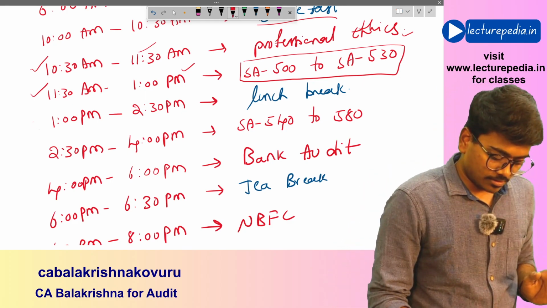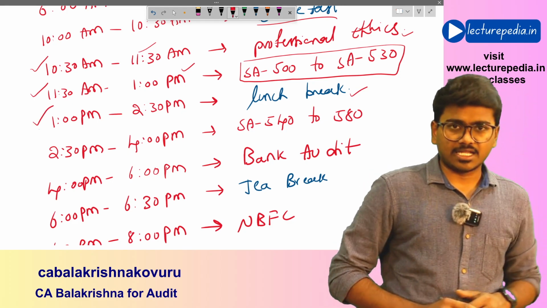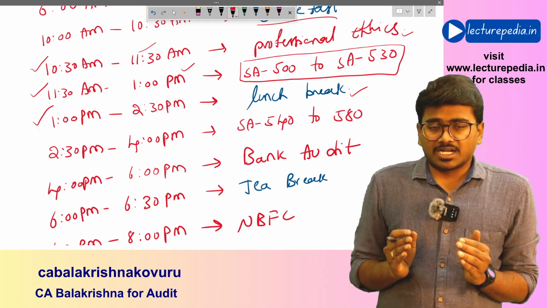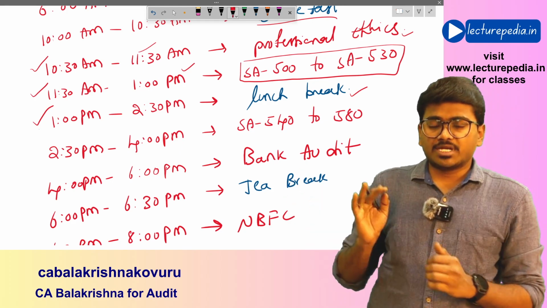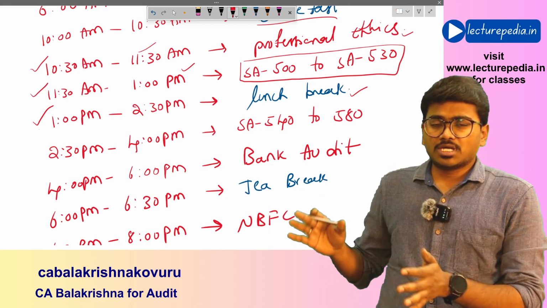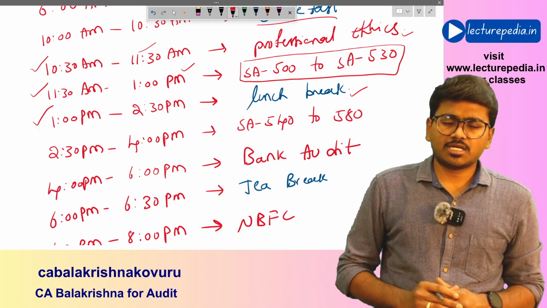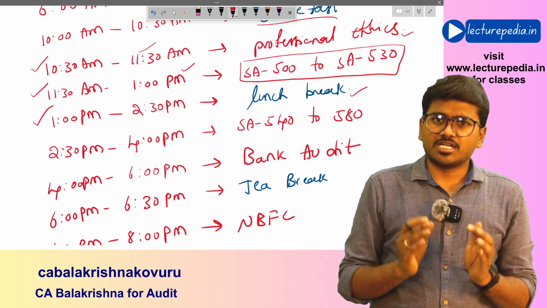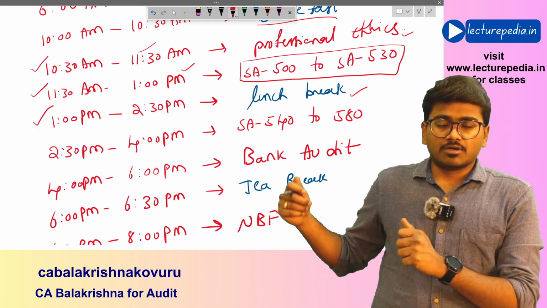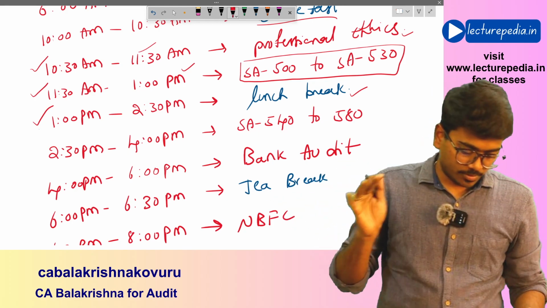1.5 hours. After that, 1 p.m. to 2:30 p.m. you will take a lunch break. If you want to reduce the lunch break, you can quickly complete lunch and start revising. I have given a 1.5 hour lunch break. If you want to reduce it, you can reduce it to half an hour and cover up the time. Hope that is clear.